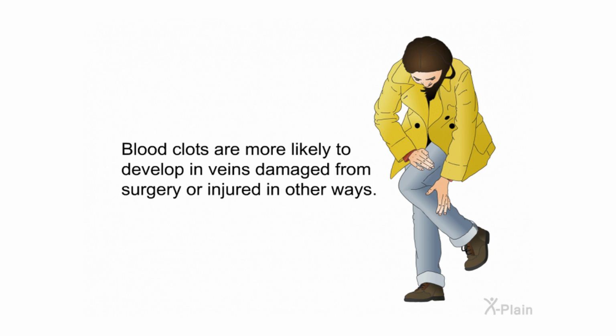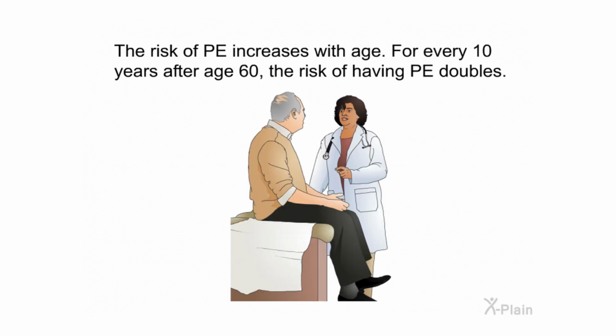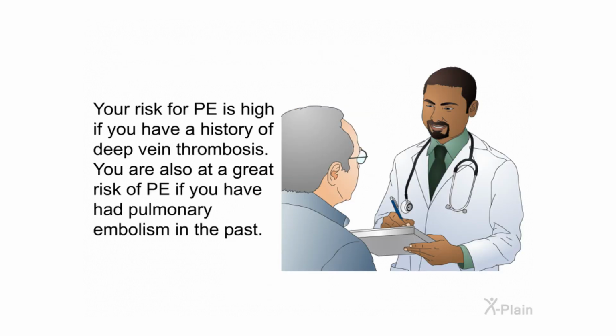Blood clots are more likely to develop in veins damaged from surgery or injured in other ways. The risk of PE increases with age. For every 10 years after age 60, the risk of having PE doubles. Your risk for PE is high if you have a history of deep vein thrombosis. You are also at a great risk of PE if you have had pulmonary embolism in the past.